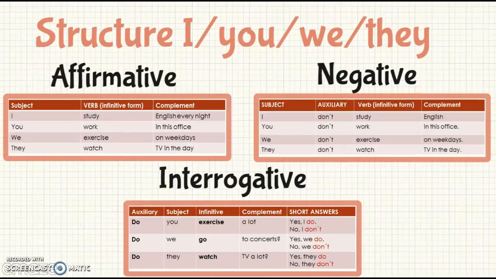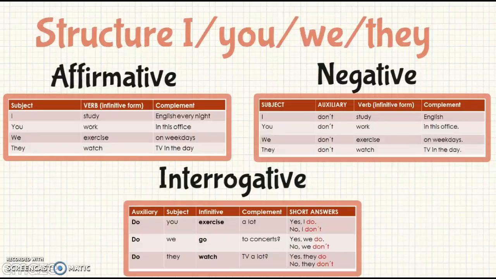Here we are going to have the different structures for I, you, we, and they. It is very important to remember that in this case we are going to use the auxiliary do. First, we are going to have the affirmative form. In the affirmative form, first we have the subject, then the verb in the infinitive form, and then the complement. One example of it is, I study English every night. Another one, you work in this office. Number three, we exercise on weekdays. And the last one, they watch TV in the day.